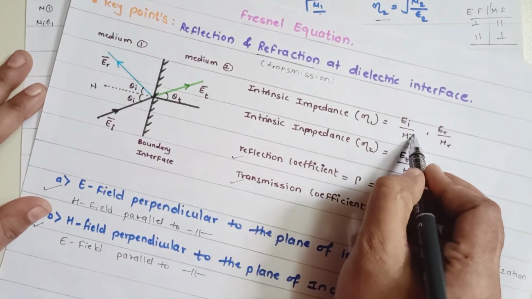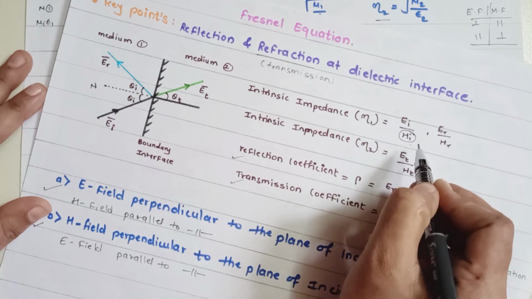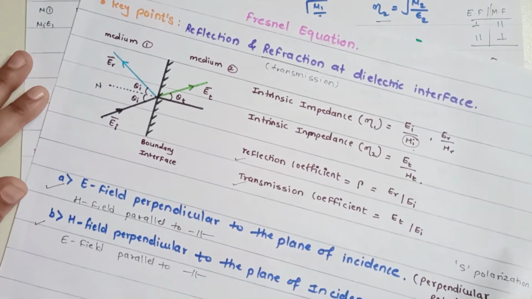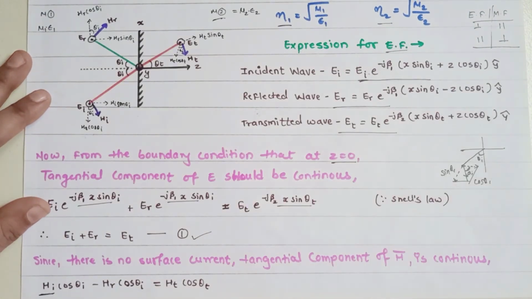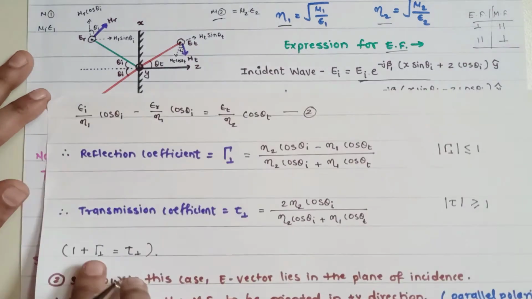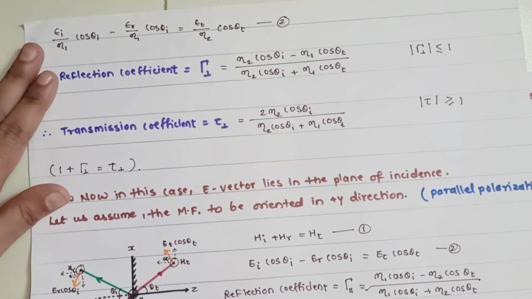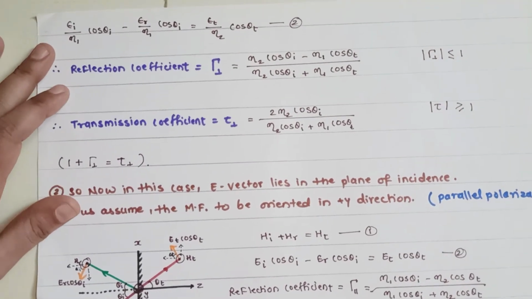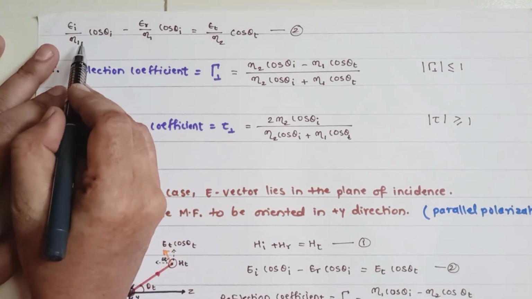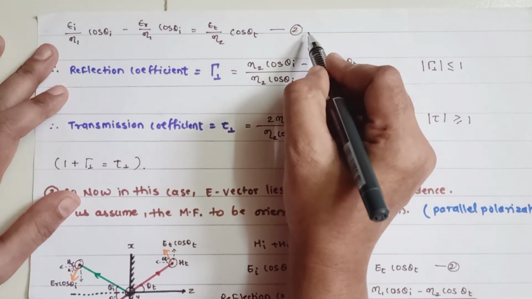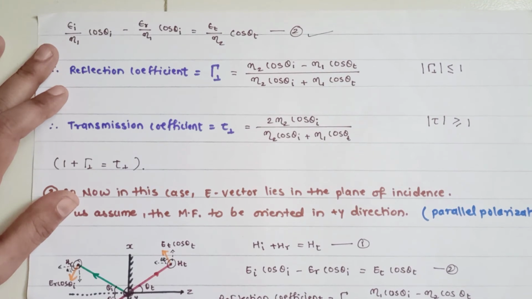So now we rearrange this HI value with respect to the refractive index, and you will get equation number 2.